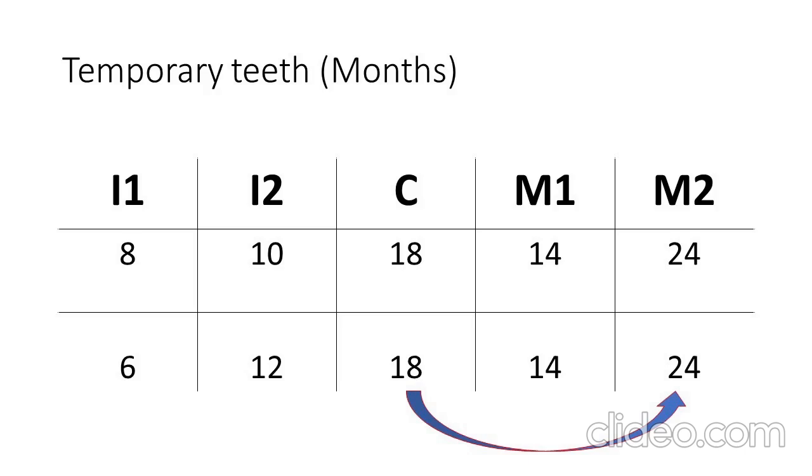The first molar typically appears around 14 months. It's an exception. Now, to determine the age for the upper central incisor, simply add 2 to the number 6. It gives 8 months. Then add another 2 to find that the upper lateral incisor appears at 10 months.